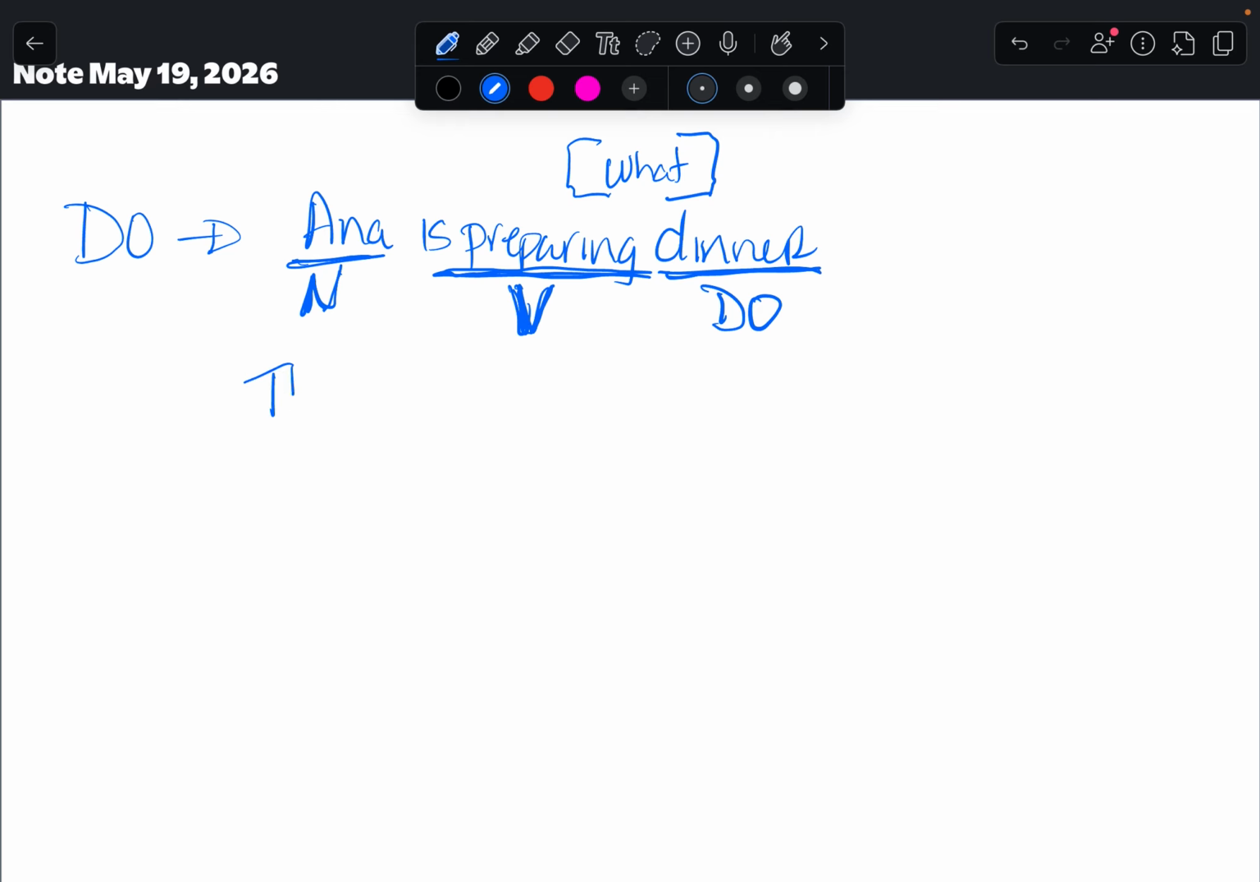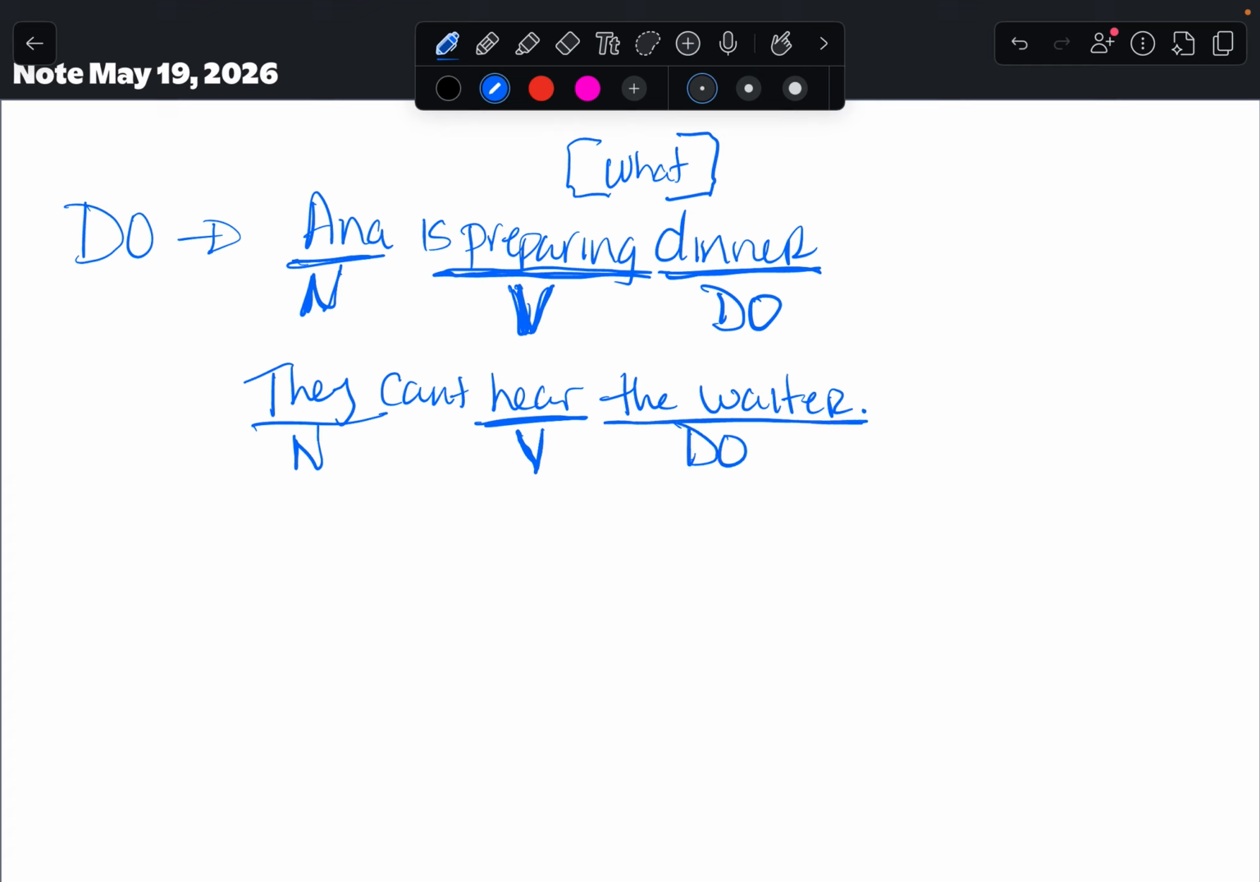So let's try another one. If I say they can't hear the waiter. So they is my noun. That's who we're talking about, right? What is my verb is hear, because they can't hear. That's the action that's failing to happen because of can't, but that's irrelevant. And what can't they hear is the waiter. The waiter is my direct object. So it's really that simple. It's not complicated at all.